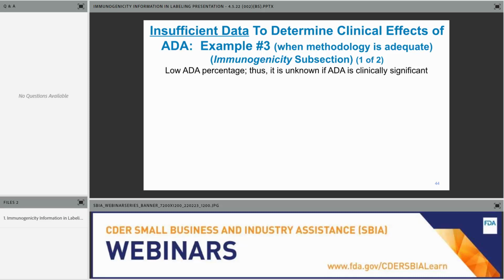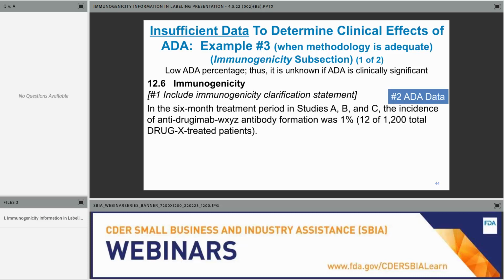And this is a situation when ADA percentage was low, and we don't know if ADA is clinically significant. Again, number 1, include the immunogenicity clarification statement. Number 2, include the data. And in this scenario, only 1% of drug-treated patients developed immunogenicity. Notice in the prior example, I think we had 26% of patients developed ADA. However, in that scenario, it was not clinically significant. That was the determination. So there was discordance between the percentage.